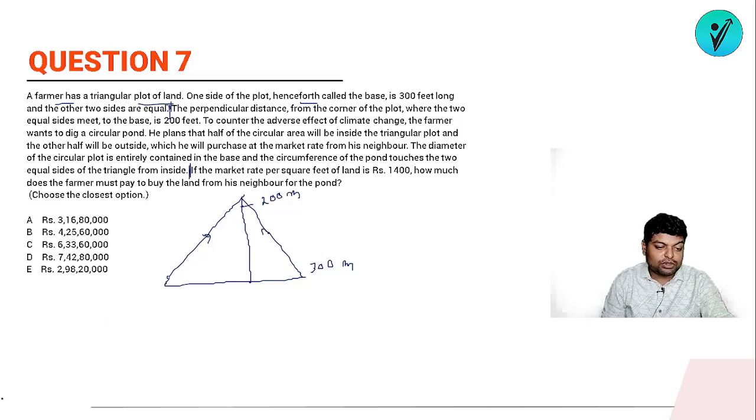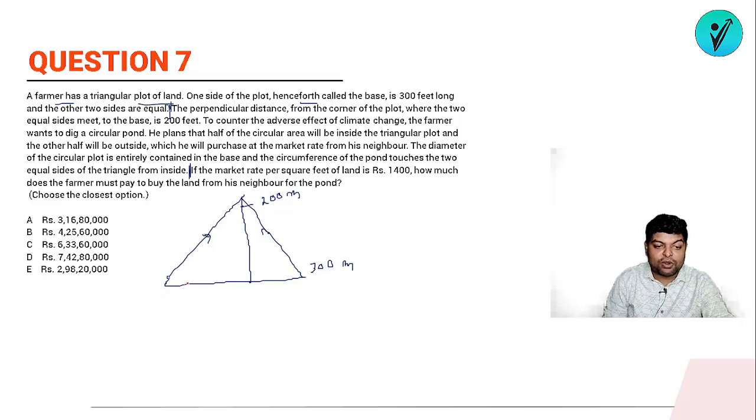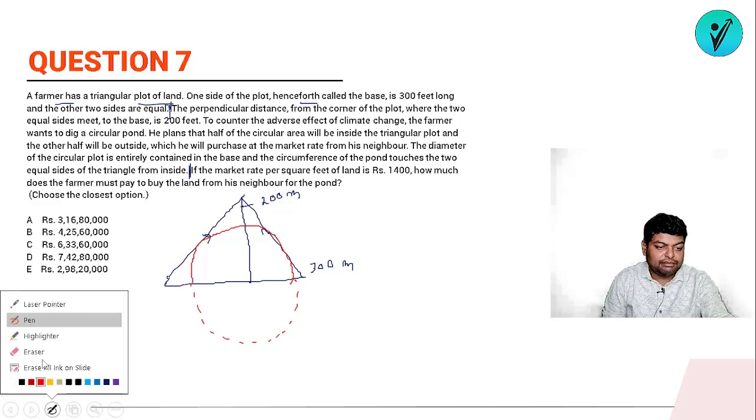Okay, so that he decided that he will be forming a circular pond. अब इसका जो सर्कुलर पॉन्ड होगा वो कैसा होगा, the diameter of it, ठीक है, it will be within this base and it should be touching both the sides. ठीक है, somewhat like this the circular pond will be. So this area he has to purchase. तो ये एरिया अगर मुझे चाहिए, so how to get, simply if by any means if I am able to get the radius of the circle, my job is done. So can we get the radius of the circle?